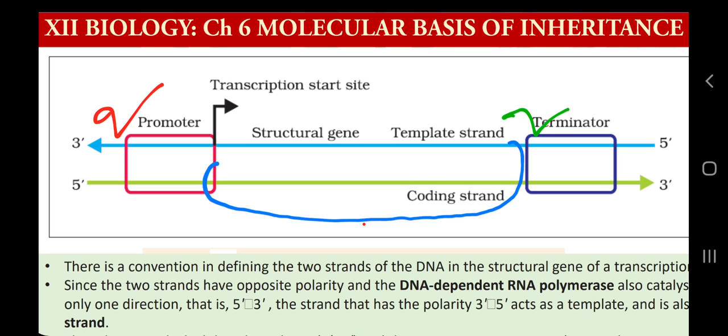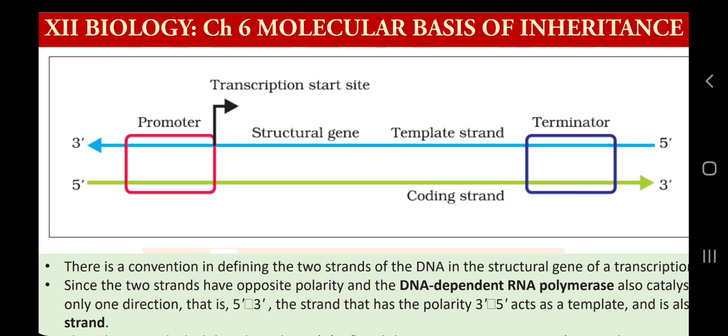So the RNA polymerase enzyme will bind to the DNA molecule at the sequence called the promoter, and this enzyme will form the RNA molecule continuously, slowly, gradually, and finally it will reach the terminator sequence and terminate the RNA synthesis. So initiation, elongation, and termination, 3 steps are there, and 3 sites are also there: promoter, open reading frame, and terminator.